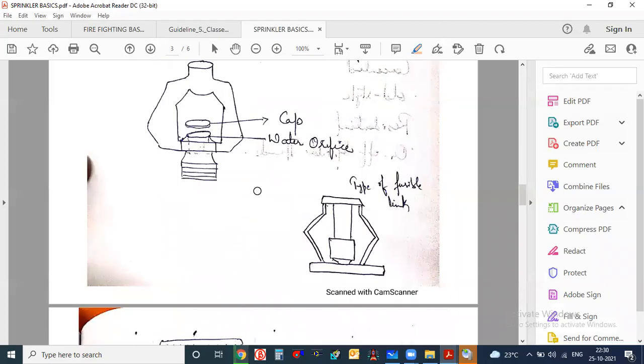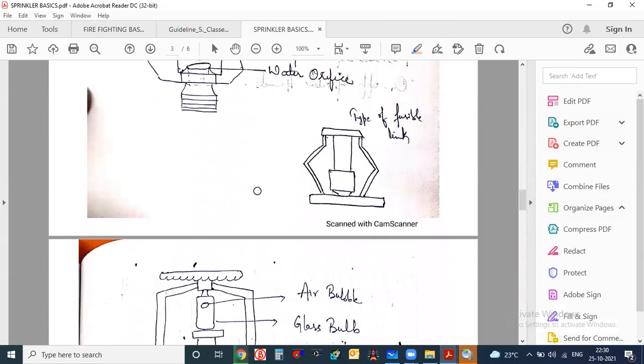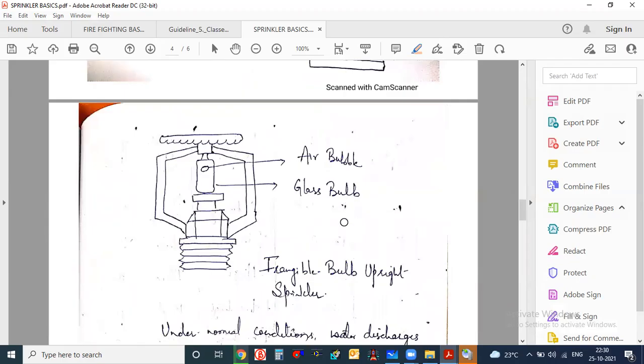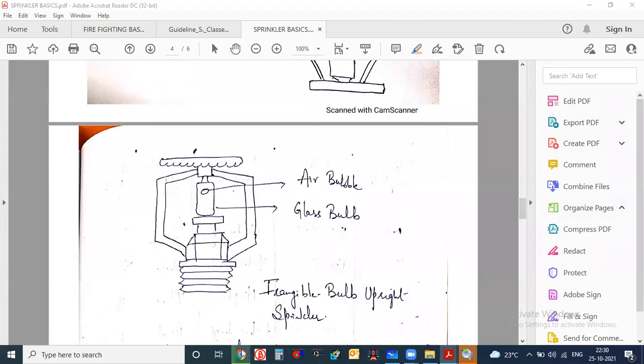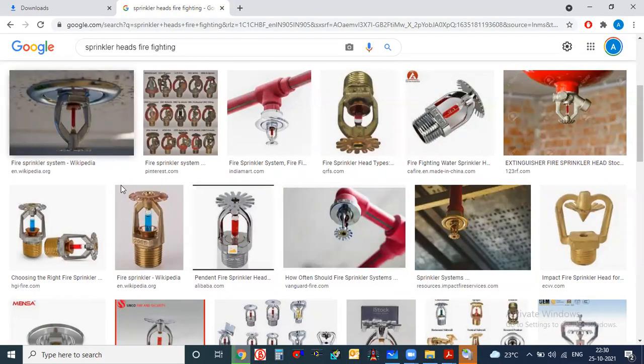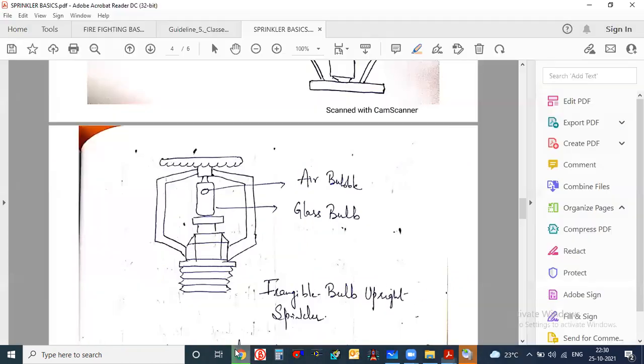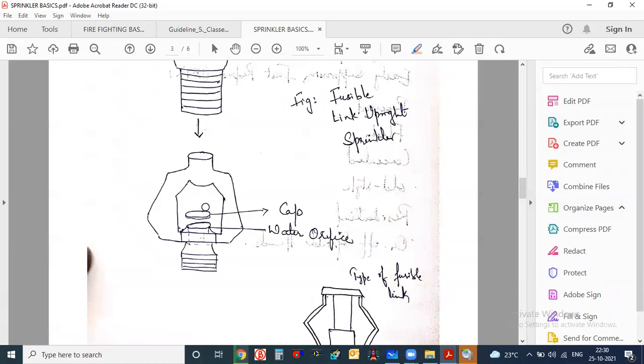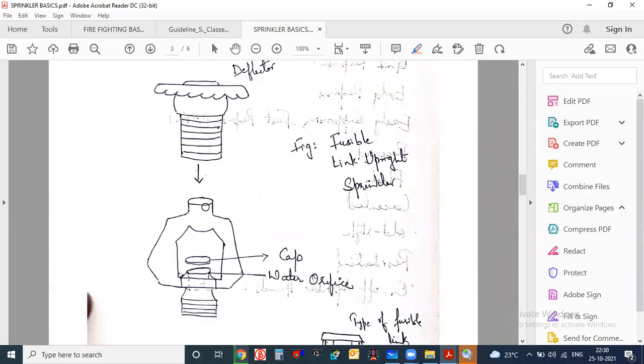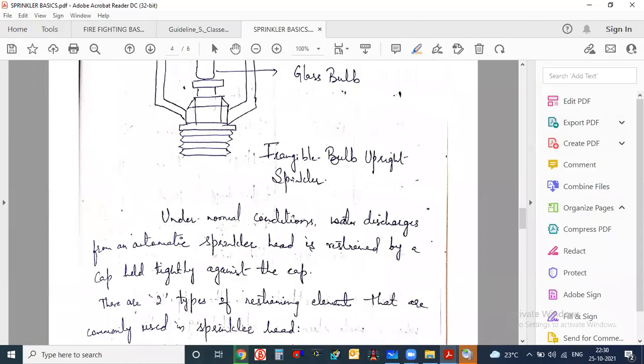There are two types of system actually. One is the fusible link and one is the glass bulb or frangible bulb. In the frangible bulb, the bulb will be given here. See, this is the bulb. And somewhere you will see the fusible link also. See, this is the fusible link. I don't think anyone is using the fusible link, but in India we usually see that glass bulbs are used only. So you can go with any one. Normally there are two types of systems: one is the fusible link and one is the glass bulb.